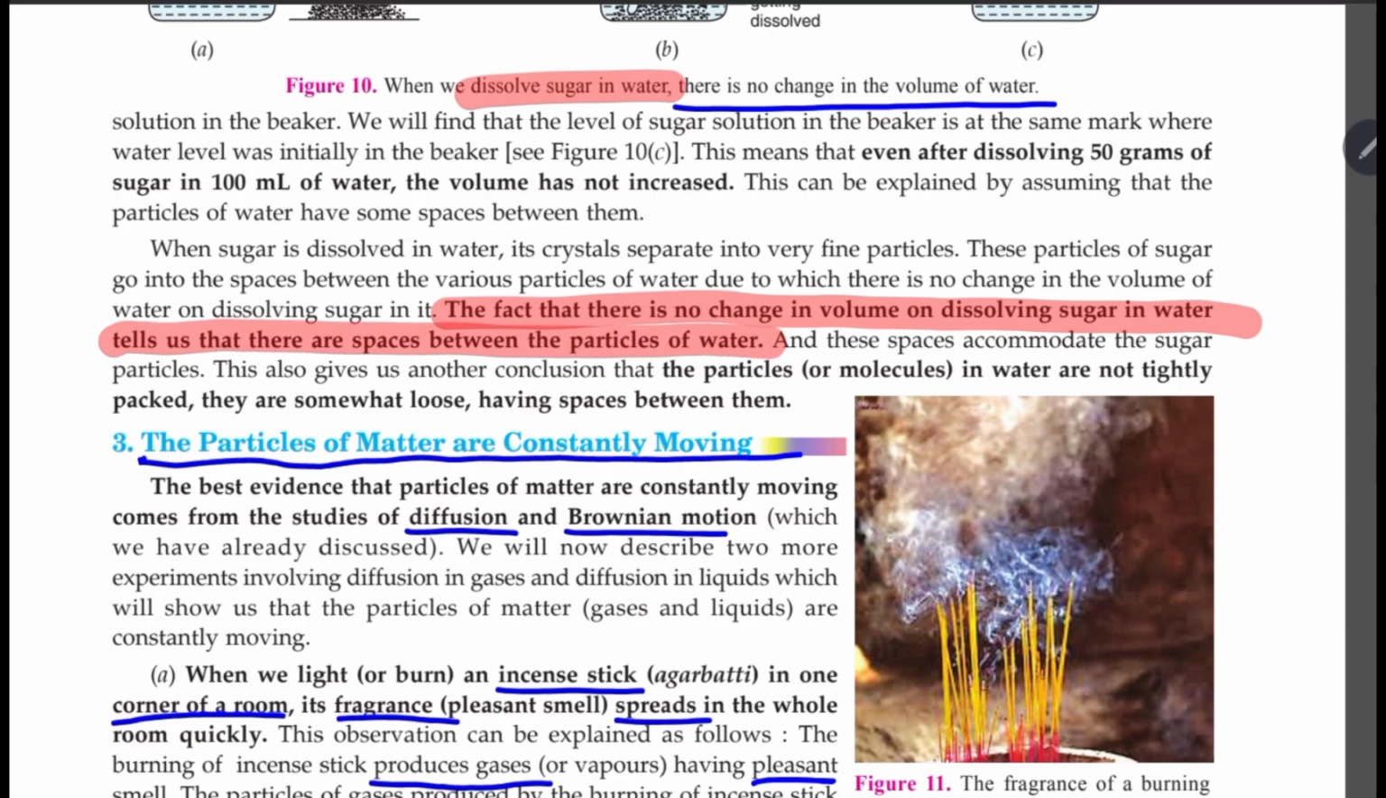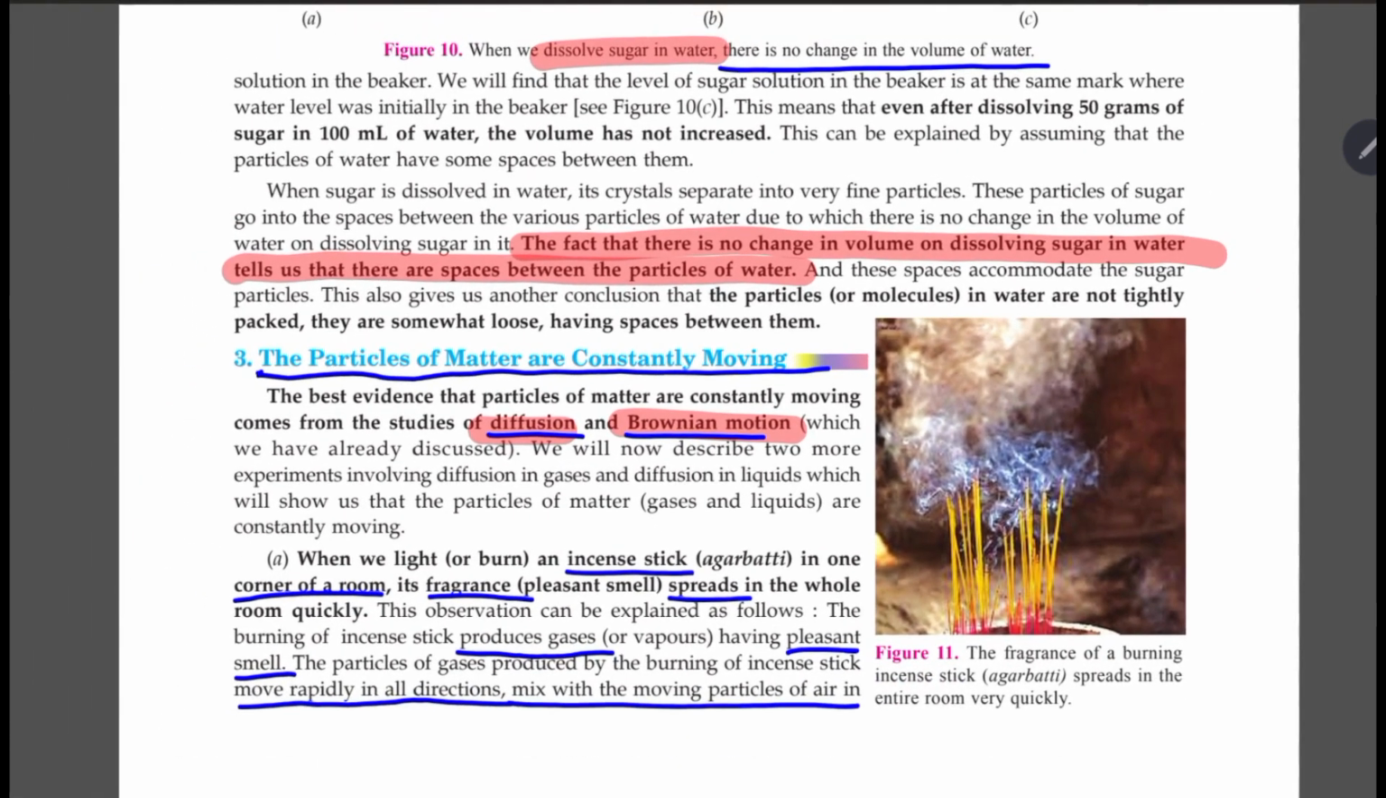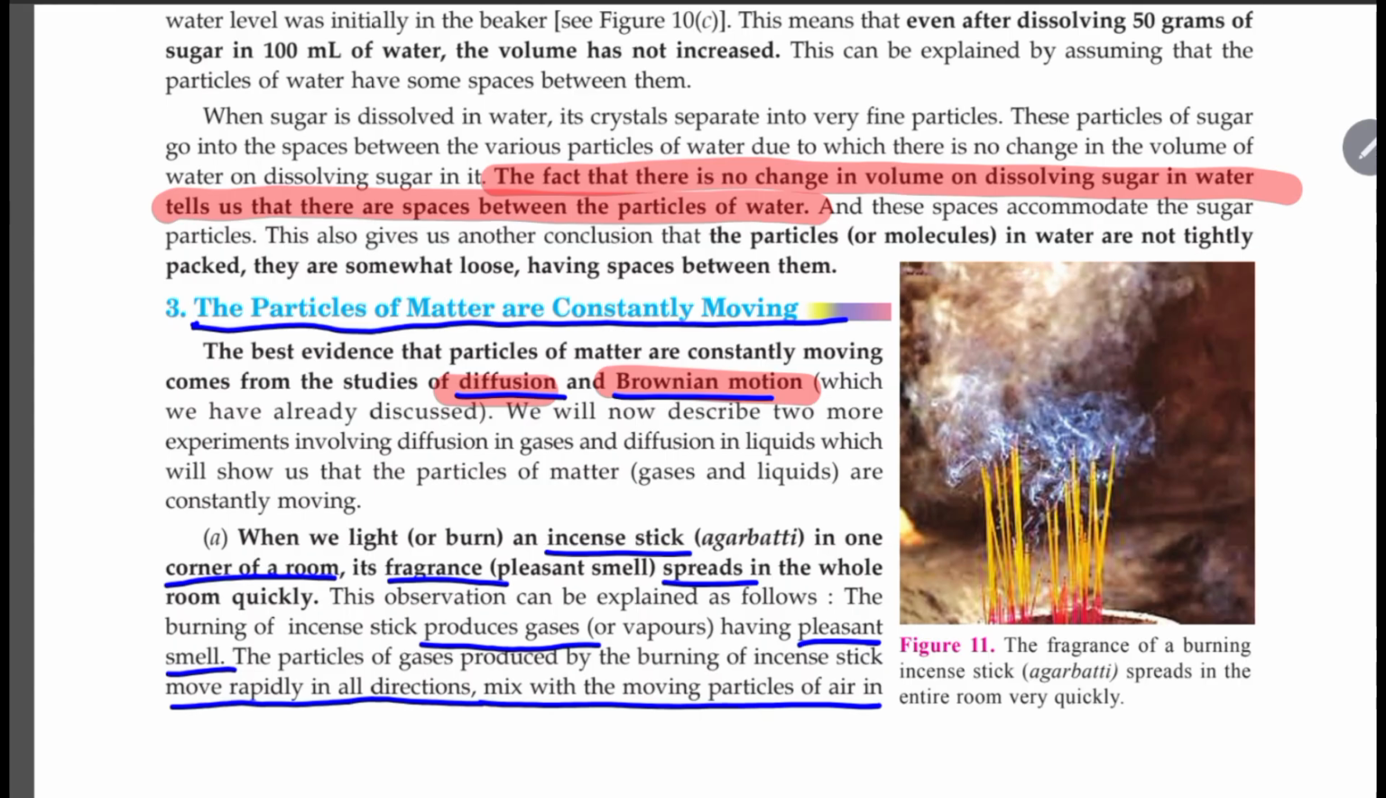The particles of matter are constantly moving. We have talked about diffusion. We have talked about Brownian motion. These are some examples which explain diffusion, which explain Brownian motion. See, when you actually go to a temple or maybe even at your home, you have seen an incense stick having a smell. You just put the incense stick in one corner of your room. What happens is you see that the entire room is filled with the fragrance.